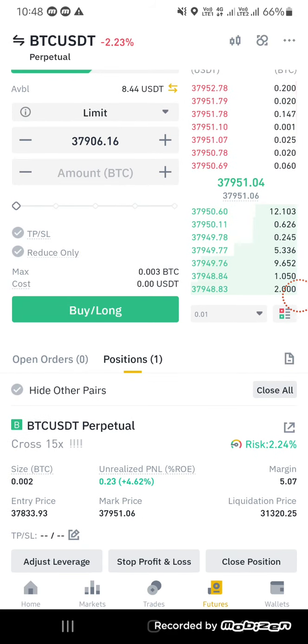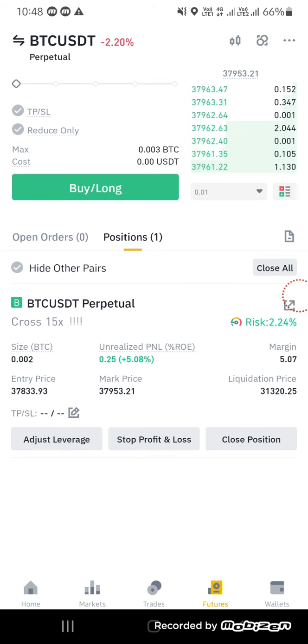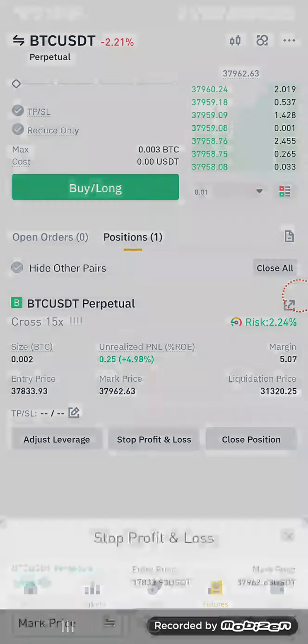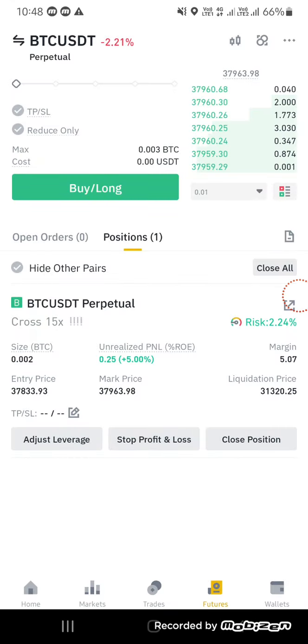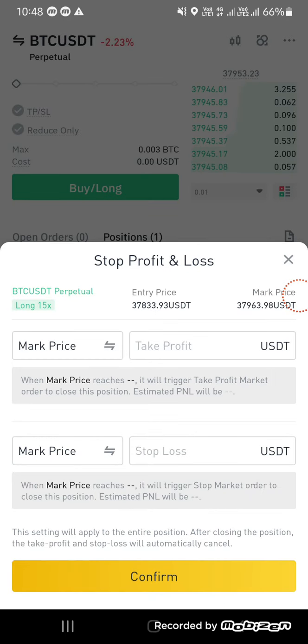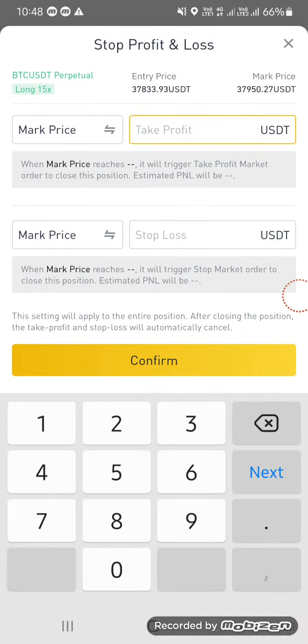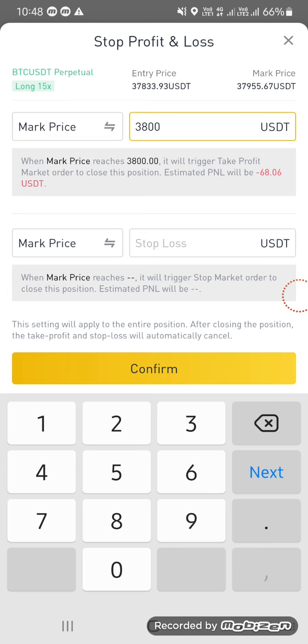Now I will give you an example. BTC is now 37953. I will set the take profit. I will click on this pencil icon. Now, on BTC I have taken entry at 37833. Now the market price is 37950. Now I just want to book my profit when the price reaches 38000.